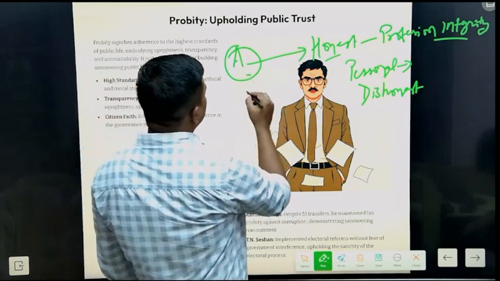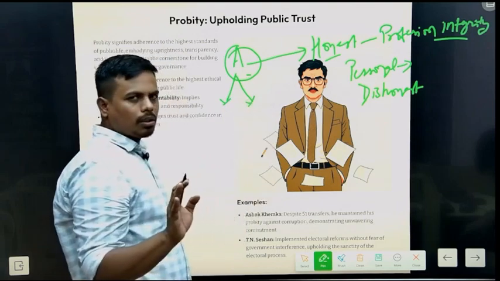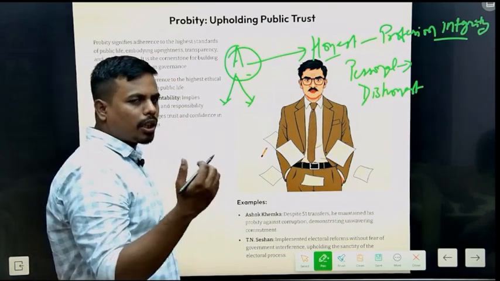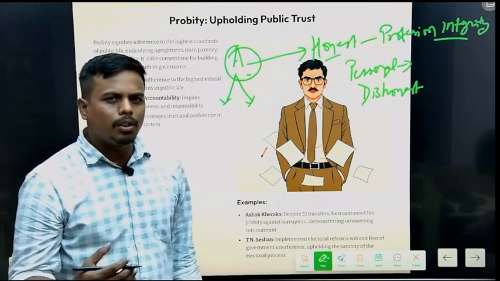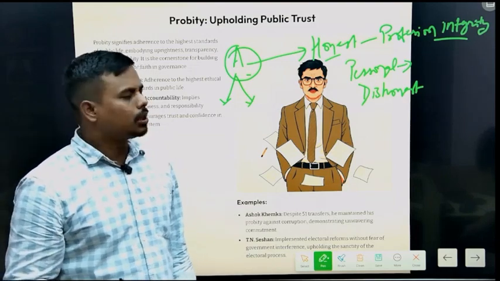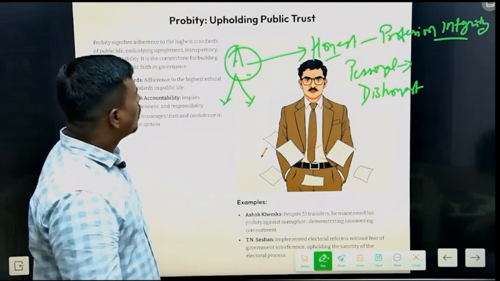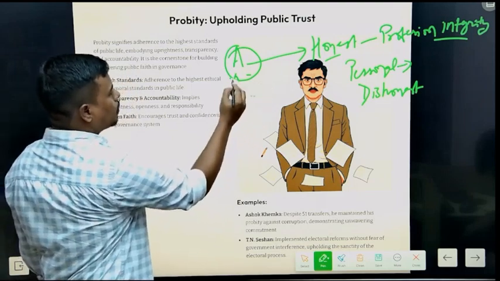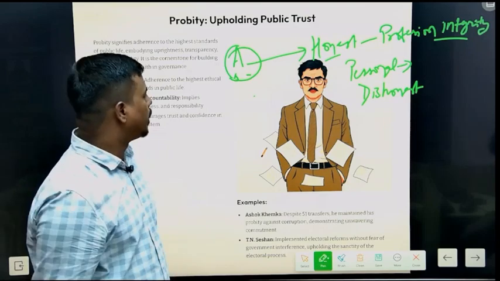Assume that a land distribution system is going on in an institution, and a contractor is trying to bribe him with a handsome amount of money, saying, "You give this land to us, we will pay you higher." But he denies, saying, "I will follow my professional integrity, I will not indulge in this activity."